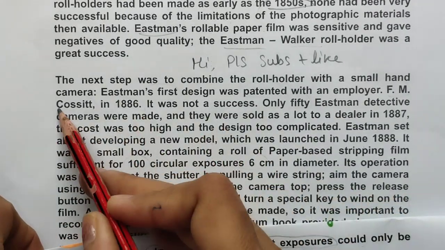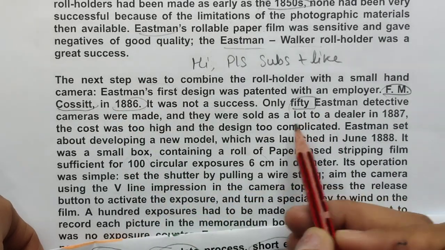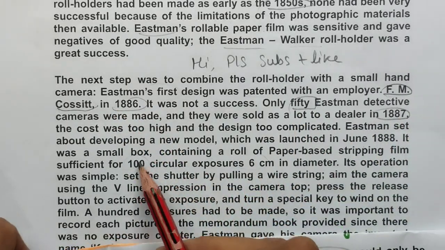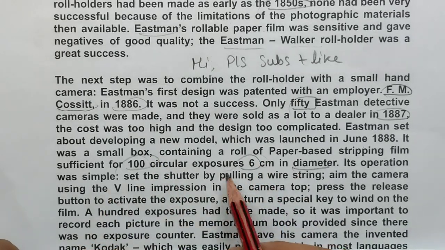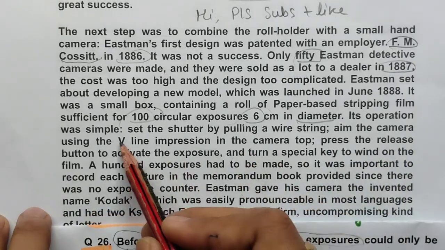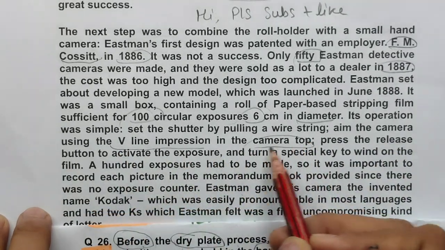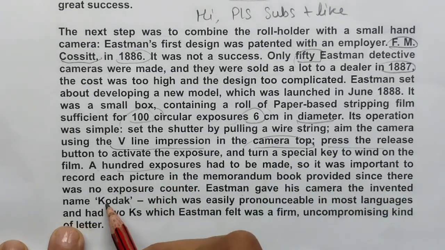So here also some person name is there, I think 1886, only 50 Eastman detective cameras. 1887 is also there, 100 circular exposure, 6 centimeter in diameter. Its operation, I think this is relating to that process diagram. V-line impression in the camera top, press the release and all, so many things. No, Kodak word is here.